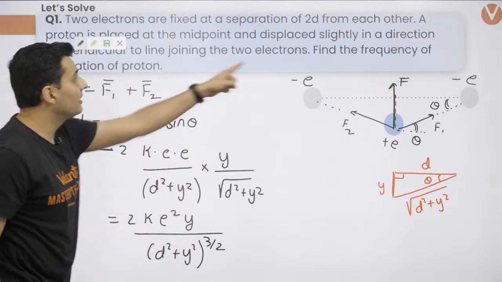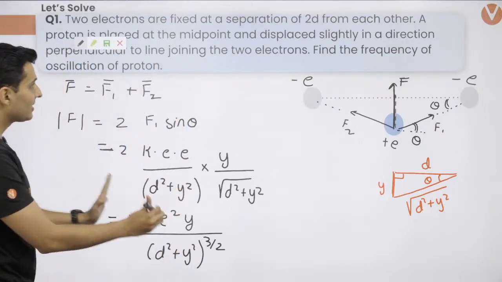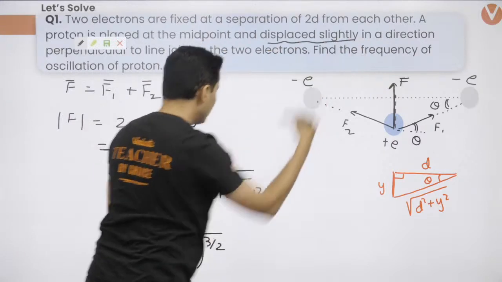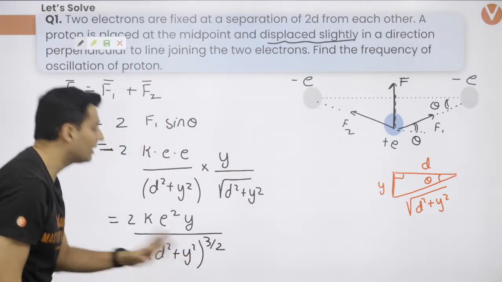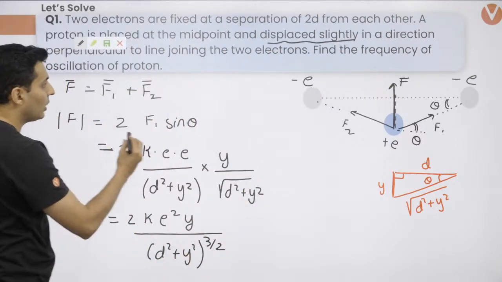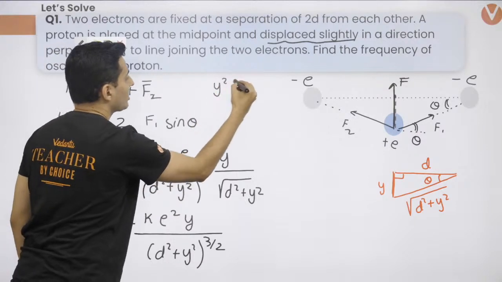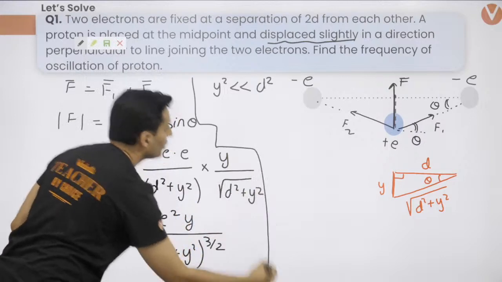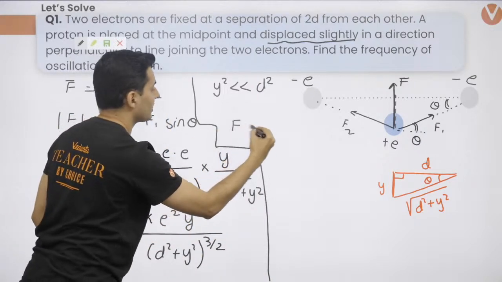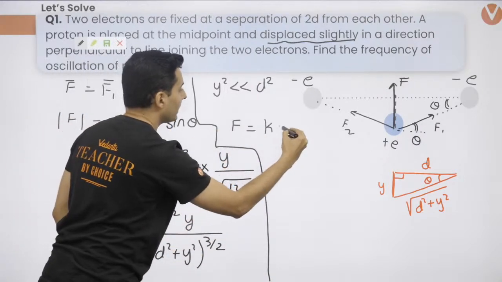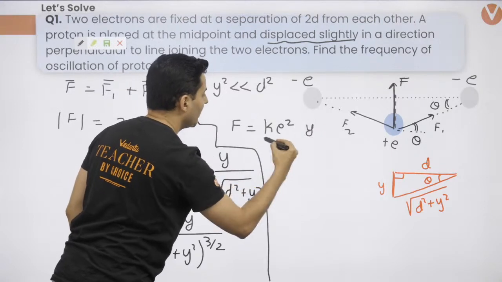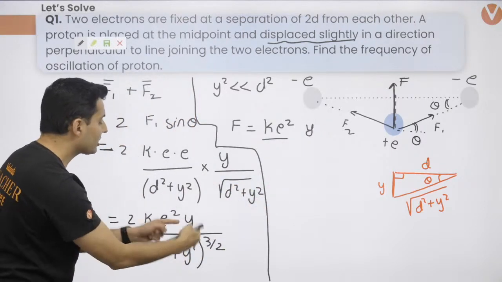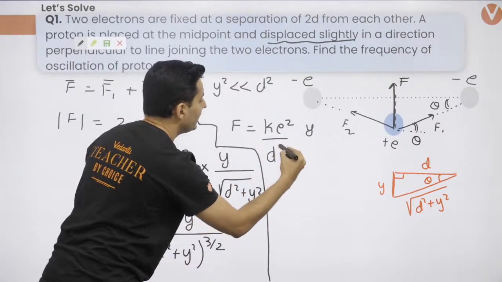Now, since the displacement is very small, you can neglect this y square in terms of d square. So think about it. If I neglect y square, as it is very small in front of d square, what am I going to get? This force is going to be equal to k e square y divided by d square raised to 3 by 2, which will be d cube.